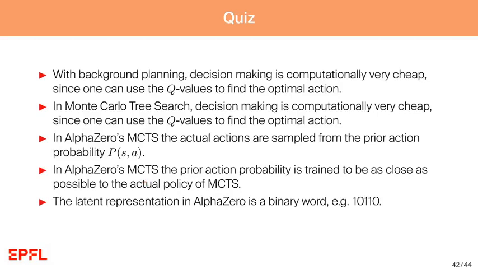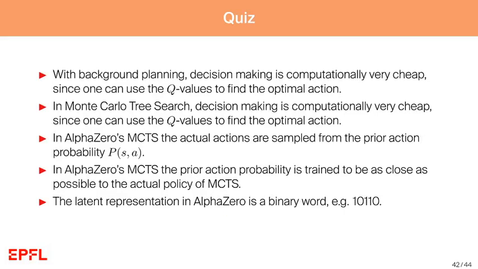The latent representation of AlphaZero is a binary word, for example, 10110. Is this correct or not? This is not correct. The binary word was used in variational state tabulation, but in AlphaZero actually real valued vectors are used as latent representations. And these real valued vectors in the latent representation of AlphaZero don't have any meaning really, but they're just used to predict future actions and rewards and values as good as possible.